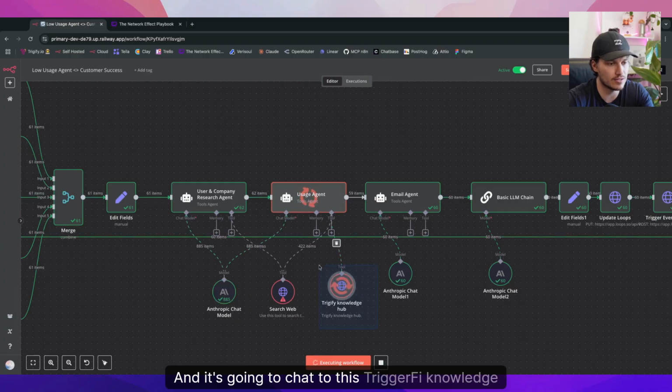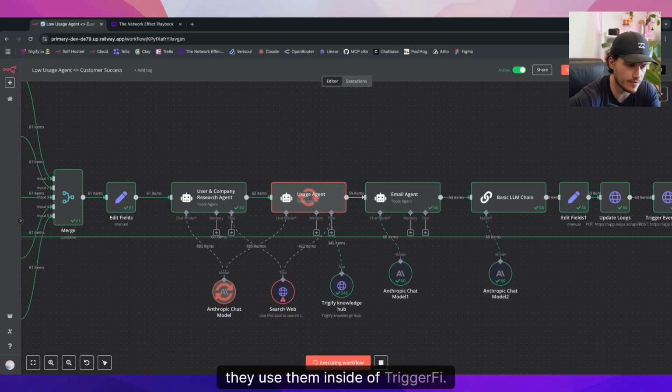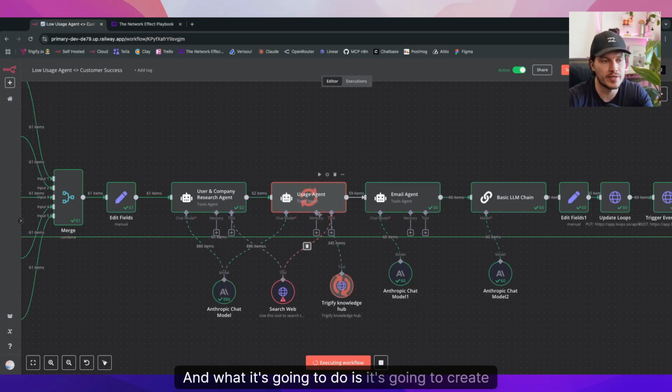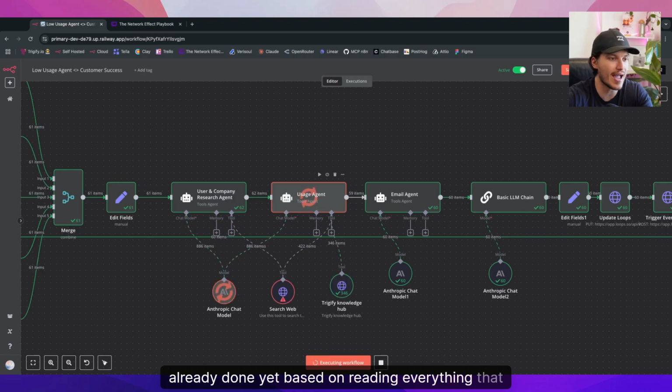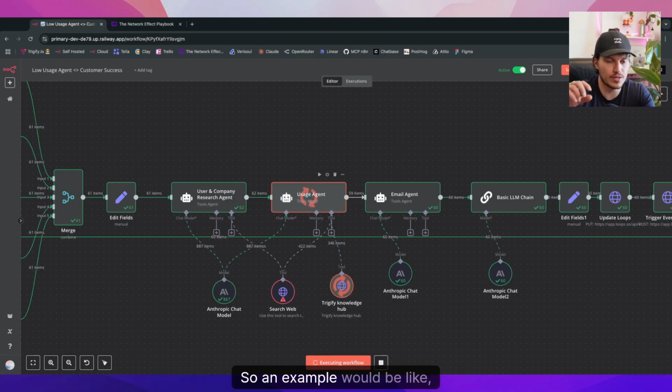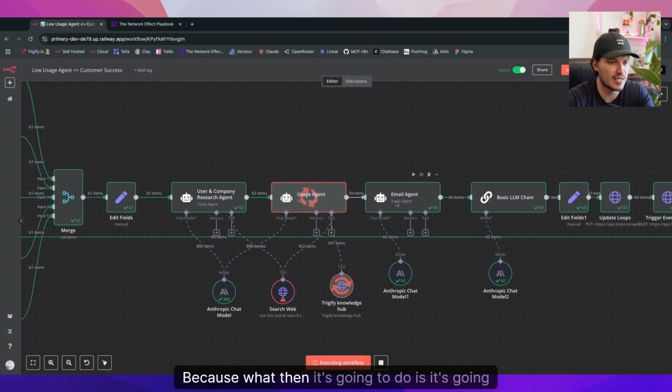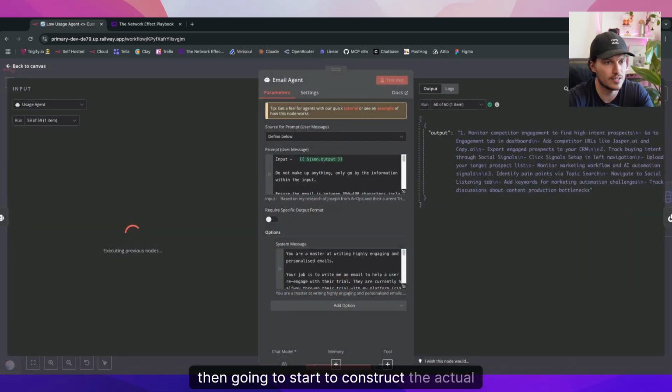It also chats to this Triggerfy Knowledge Hub. This is another agent that I've created, which is trained on all of the features, their use cases, and how they're used inside of Triggerfy. It creates a use case for that individual that they haven't already done yet, based on reading everything that they've done inside of the platform. An example would be, hey, you've not used this feature, here's how I would think about using it. Then it feeds that through to this email agent, which starts to construct the actual email itself.